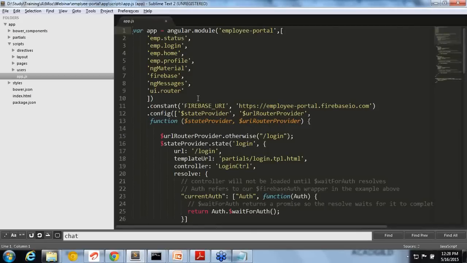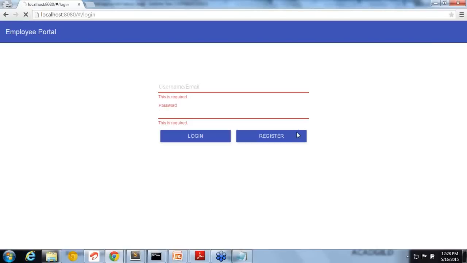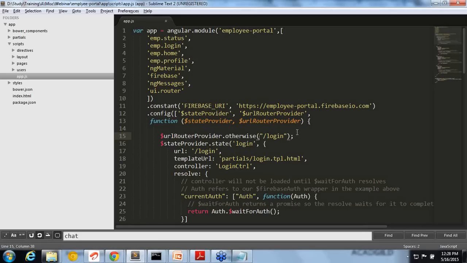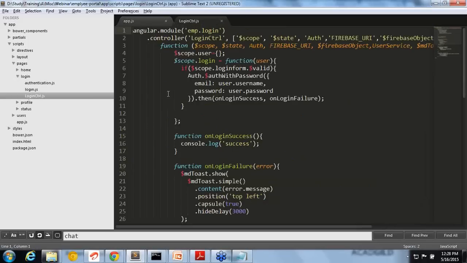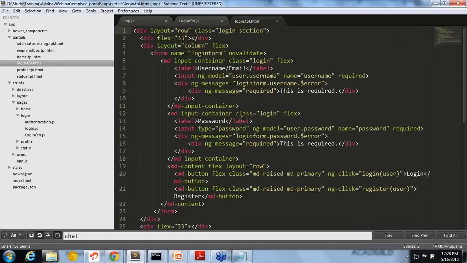In app.js, initially we have given $urlRouterProvider.otherwise, that means we are saying the default page is the login page. Okay, it comes to the login page, and for the login page we are saying LoginCtrl. So it will take that controller. Once it is coming, let me open the template also, login.tpl.html.